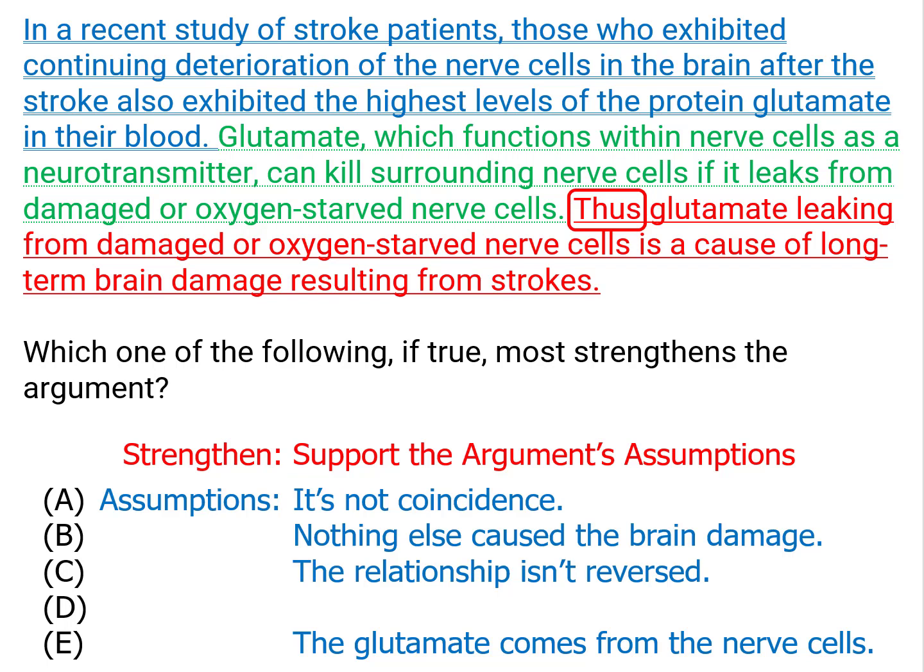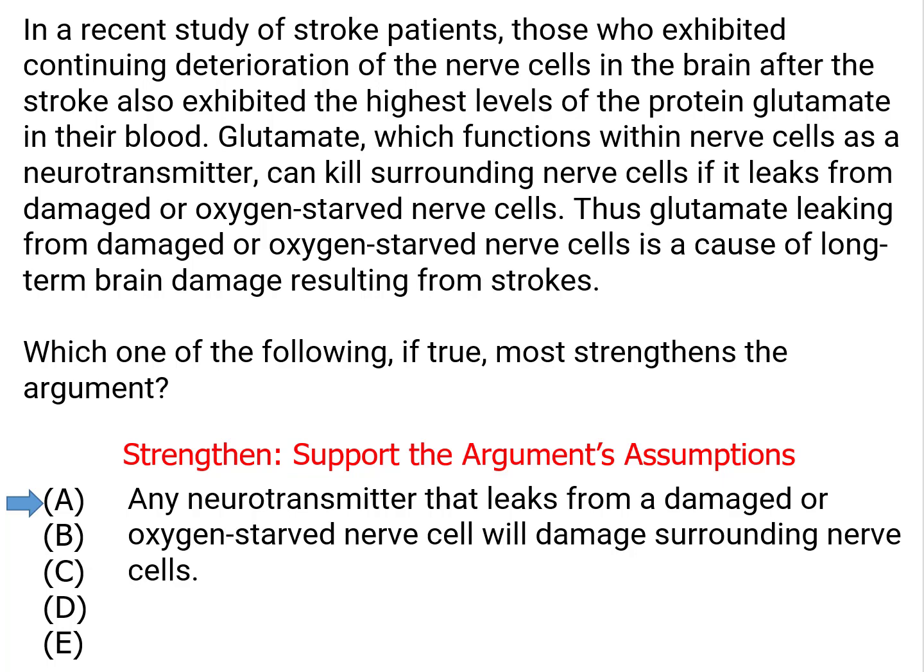The correct answer will help one of these assumptions. It will bolster it. So let's see what we have in the answers. Answer choice A would actually hurt the argument because it would suggest the possibility that there could be other neurotransmitters that are causing the damage, because any neurotransmitter that leaks will damage nerve cells. We're trying to prove that it's glutamate. So A hurts the argument.